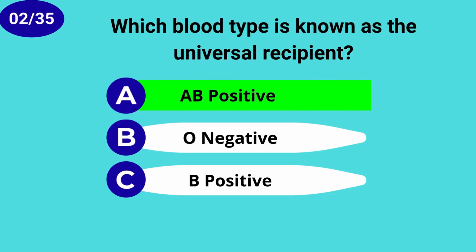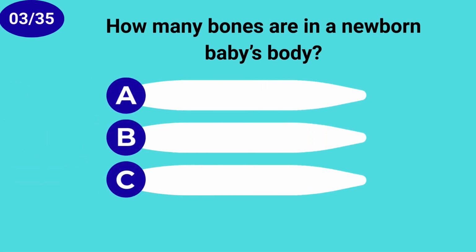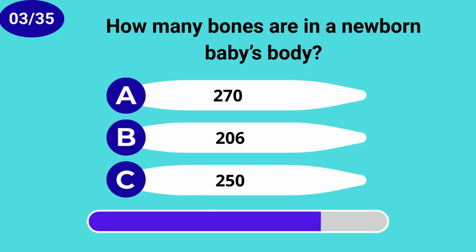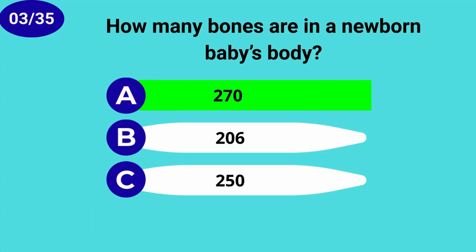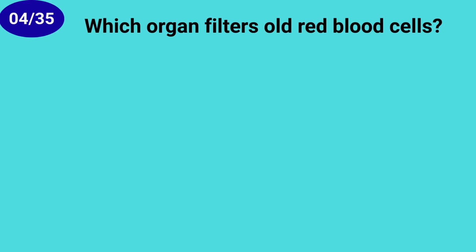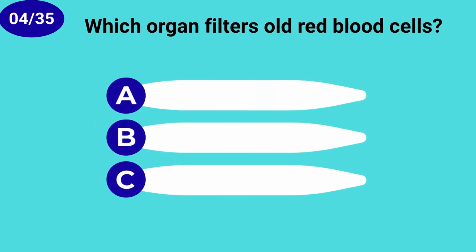AB positive. How many bones are in a newborn baby's body? 270.